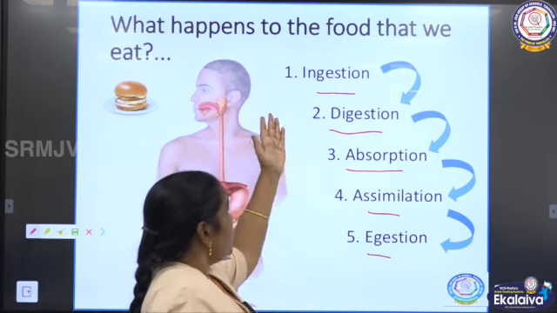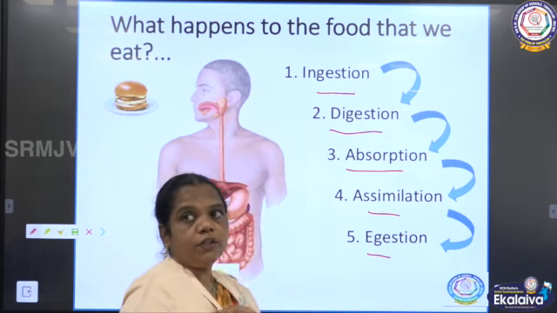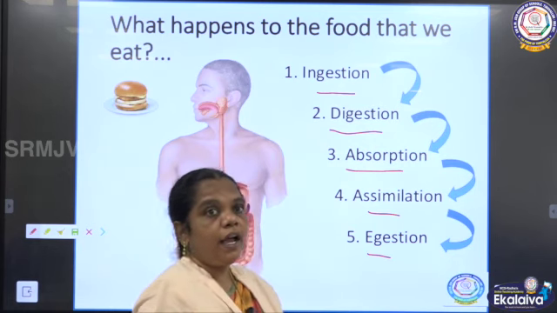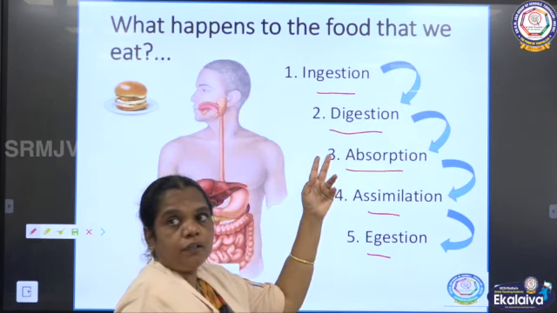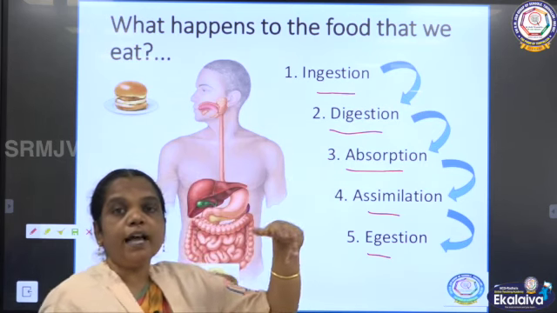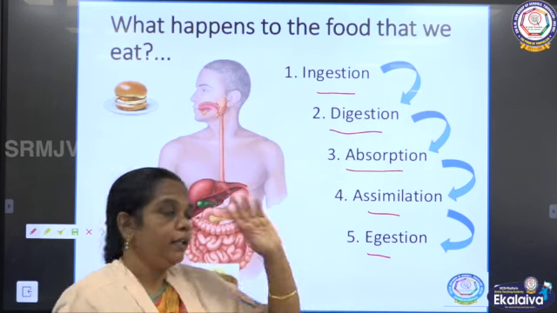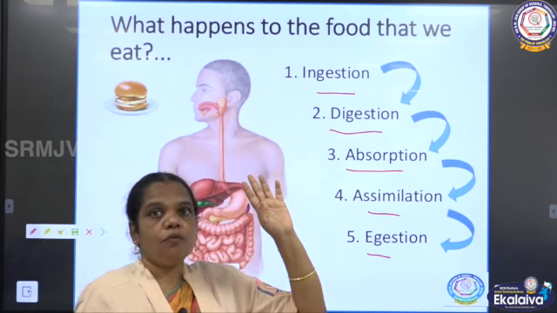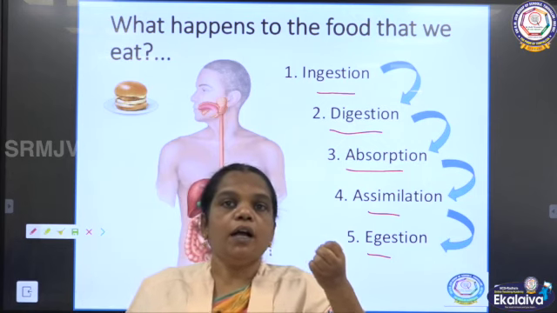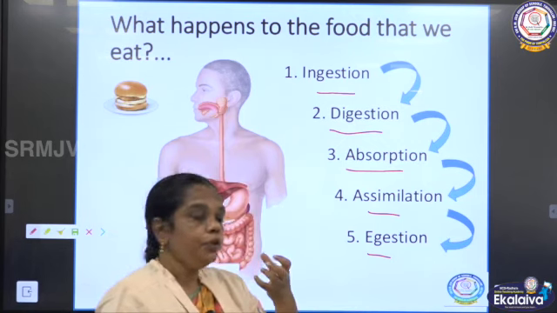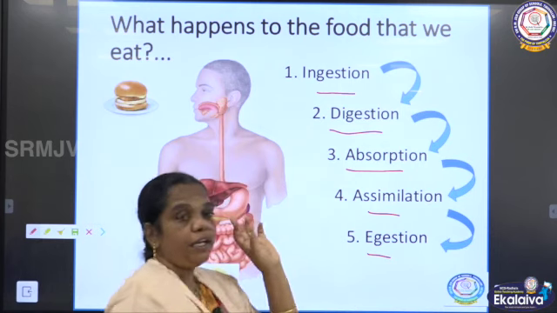Ingestion means sending inside. Then digestion, the food we take is digested by the body, and then absorption, where the digested food is absorbed in the form of nutrients.